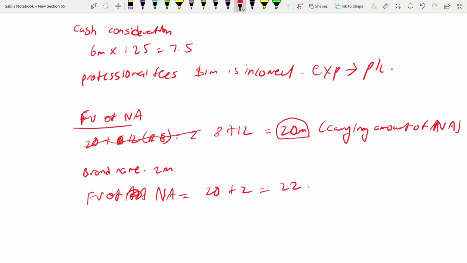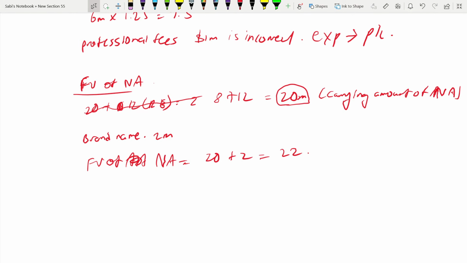What about the amortization? You have to talk about amortization also. See, brand has an indefinite useful life. So if an intangible asset has an indefinite useful life, what should you do? What is the treatment? According to IAS 38, it will not be amortized.